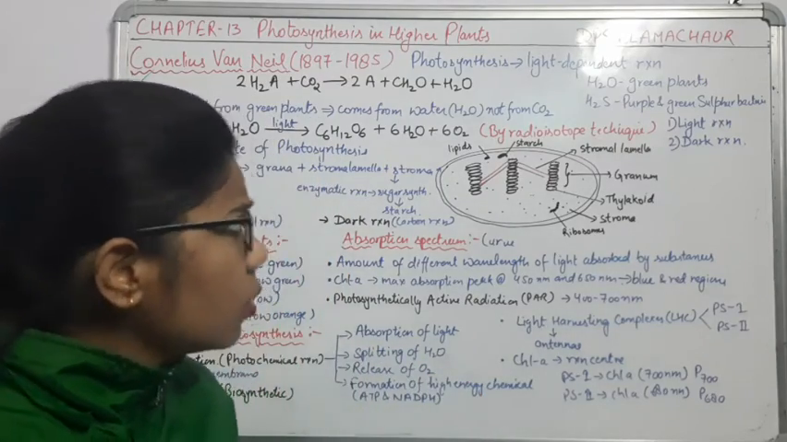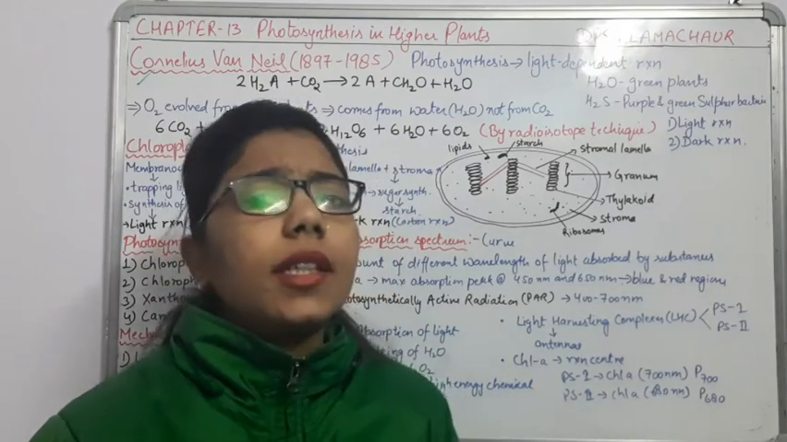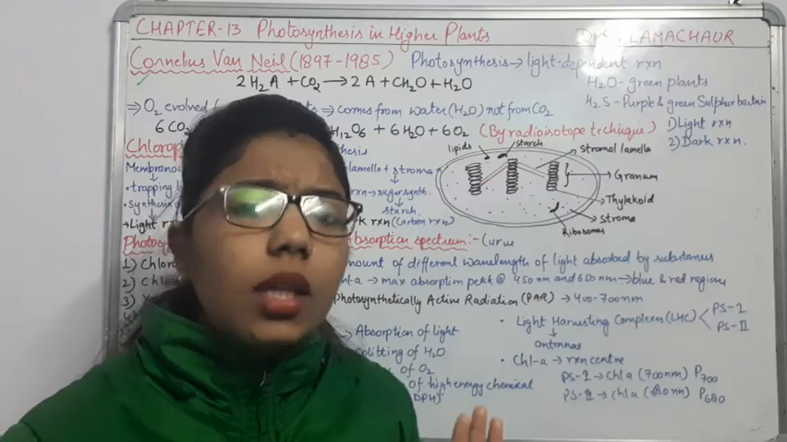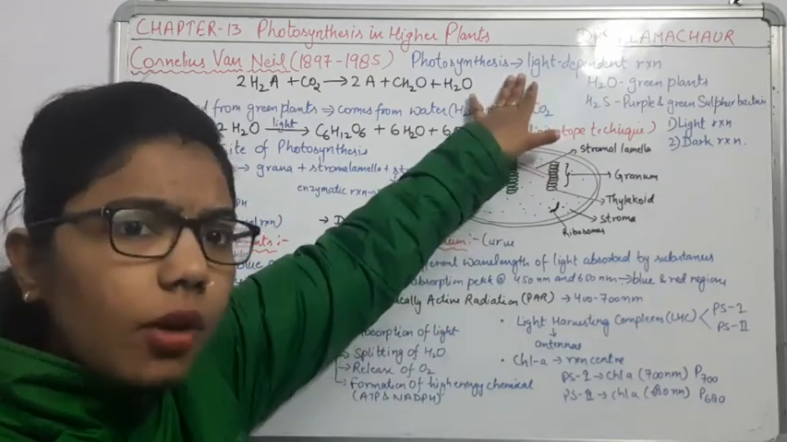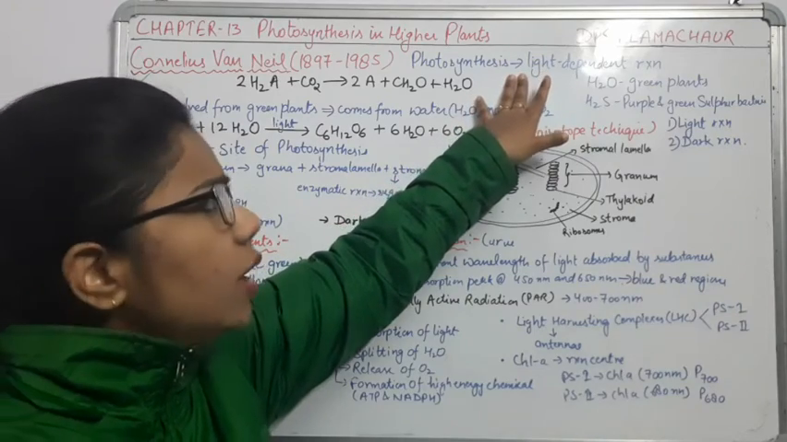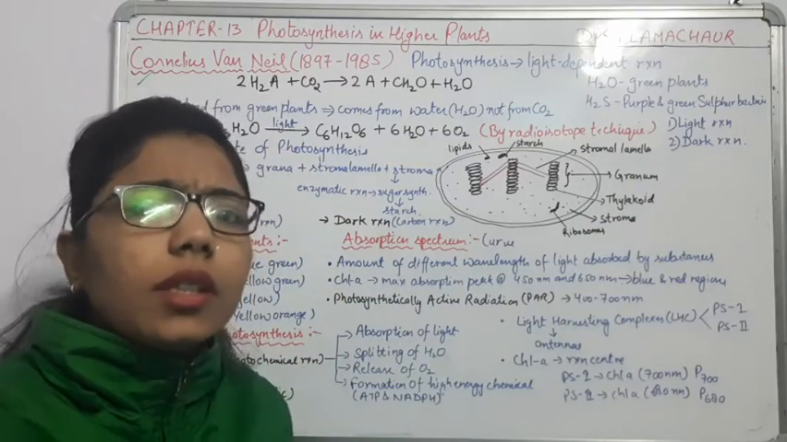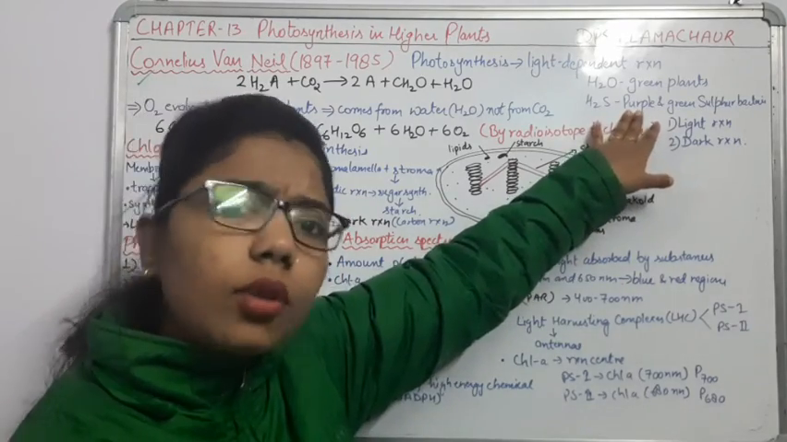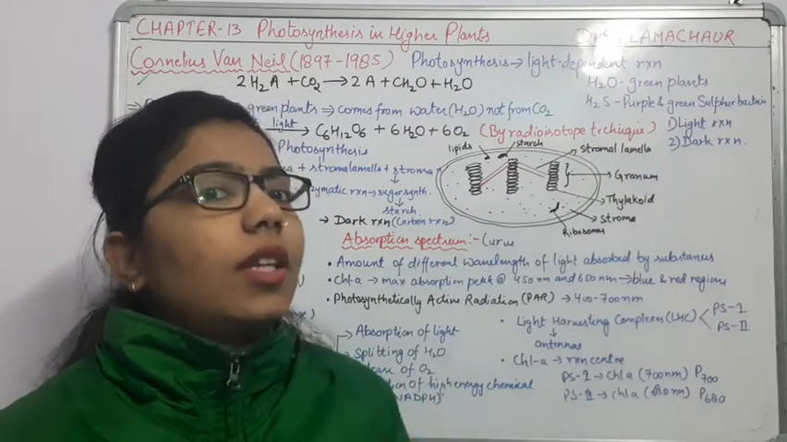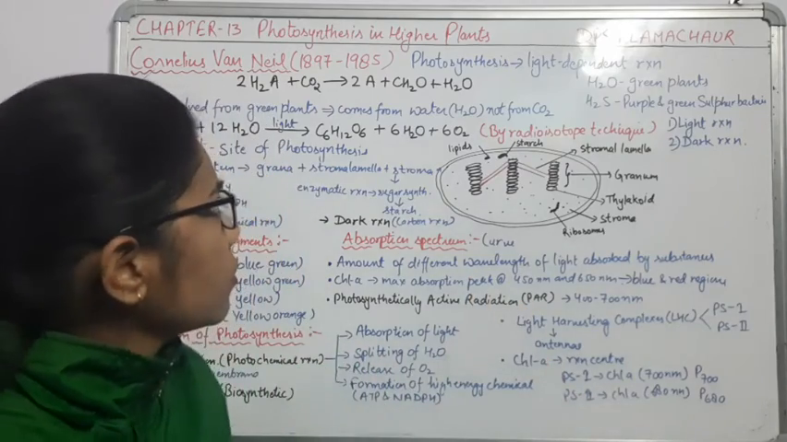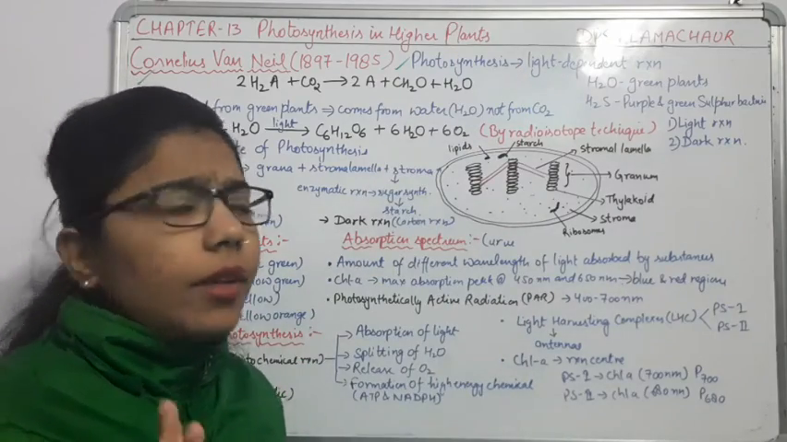So according to him, it is not necessary that hydrogen always comes from water. The only thing required here is light. If light is not there, there will be no photosynthesis. But purple and green sulfur bacteria are also carrying out photosynthesis. How? With the help of H2S, as well as light. So photosynthesis is a light dependent reaction, a very important thing.